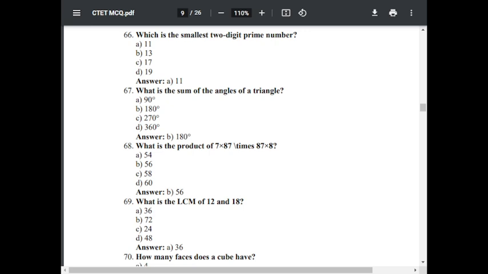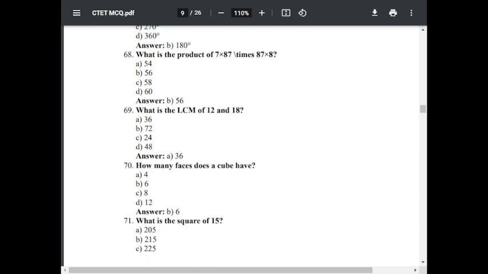Question number 69. What is the LCM of 12 and 18? Option A, 36. Option B, 72. Option C, 24. Option D, 48. That is 36. Option A is correct.